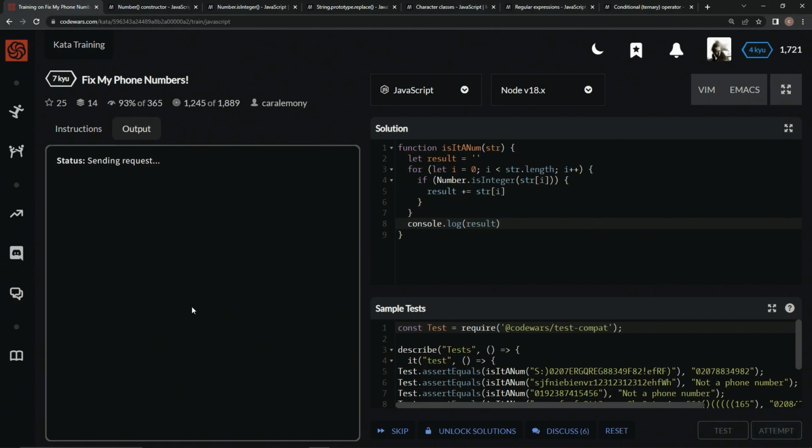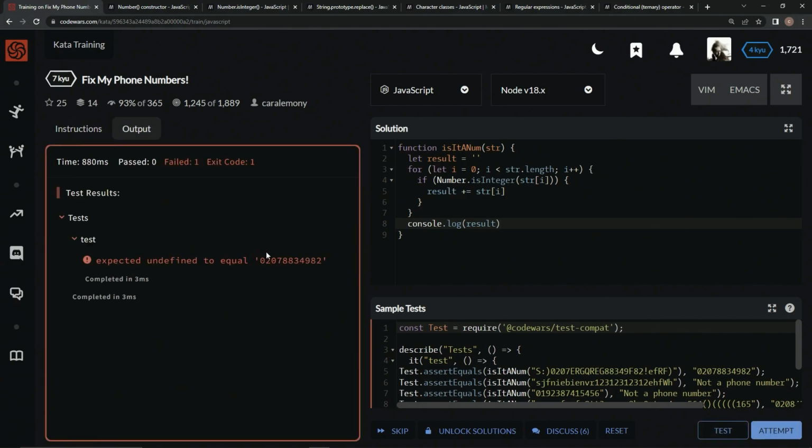Test it out. No good, no good. What's the deal? Basically, we're putting a string in here. And even though it's a string that has a digit in some of these cases, it's still not a number. So we're going to need to turn this into a number if it can be turned into a number.